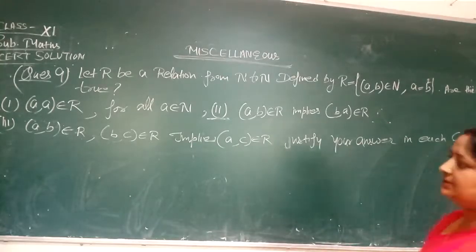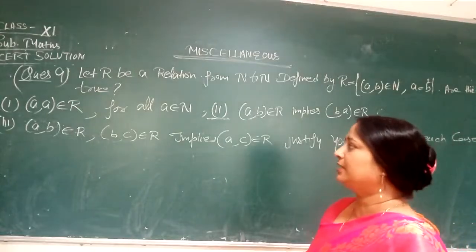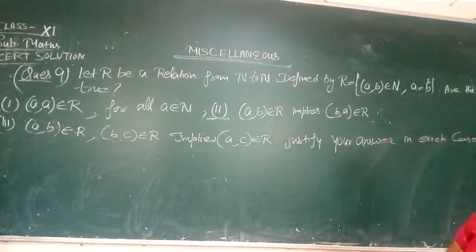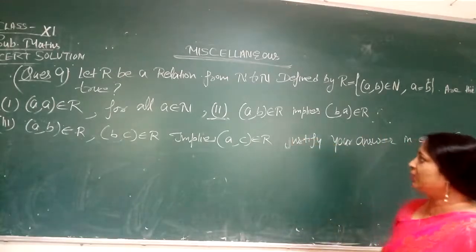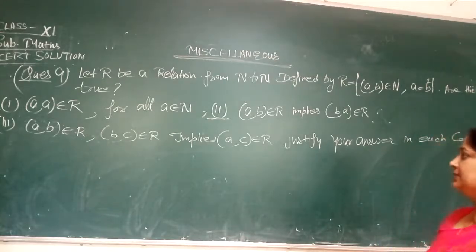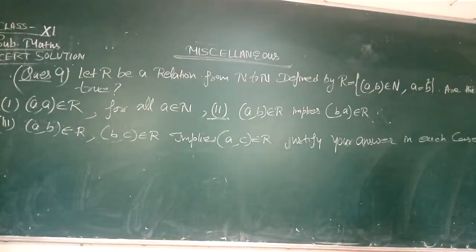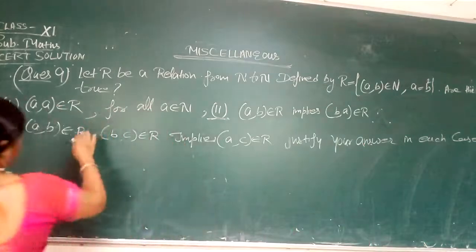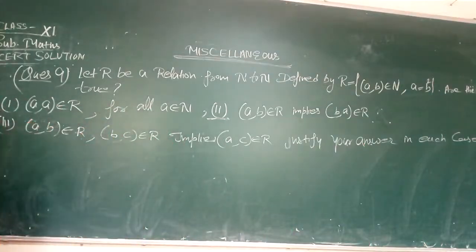The first case is (a, a) belongs to R for all a belongs to N, natural number. And the second is (a, b) belongs to R implies (b, a) belongs to R. In the third one, (a, b) belongs to R and (b, c) belongs to R implies (a, c) belongs to R. Justify your answer in each case. You have to justify in each case whether this is true or false. Now let us start the solution.